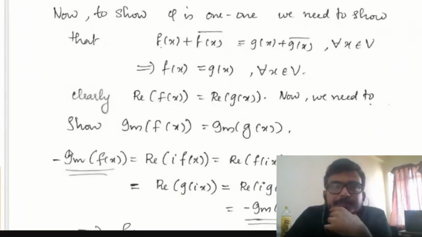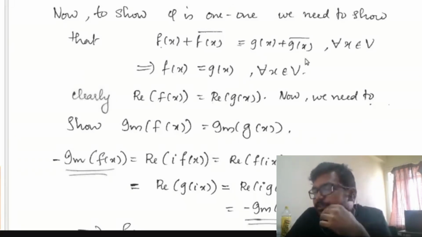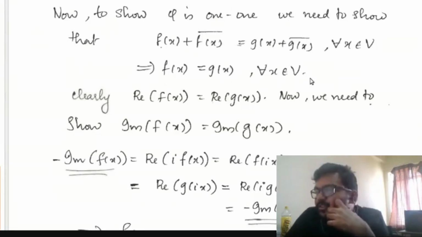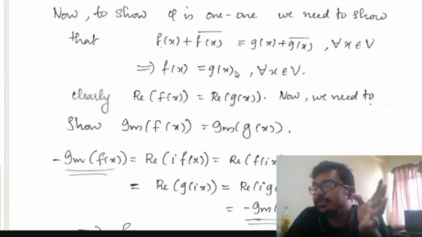So to show phi is 1 to 1, we have to show this: if f of x plus f of x bar is equal to g of x plus g of x bar, then f of x equals g of x for all x belonging to the vector space V, to show phi is injective. I am taking f and g, assuming them to be complex linear functions.